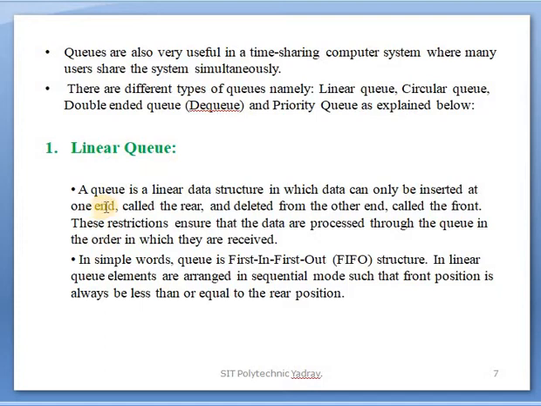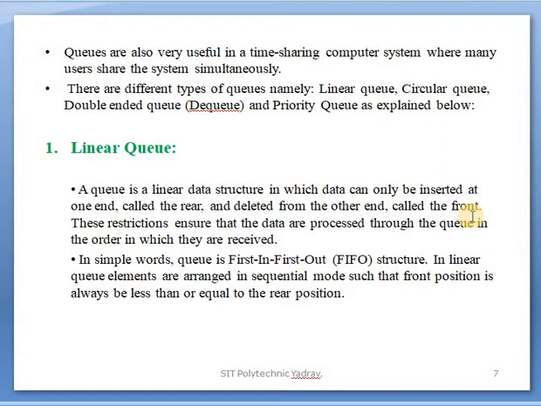Linear queue. A queue is a linear data structure in which data can only be inserted at one end, called the rear. Okay, clear that? Keep in your mind that the end through which elements or data are added is said to be the rear, and data is deleted from the other end, other pointer or other side, which is said to be the front.